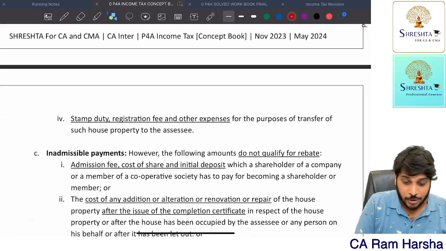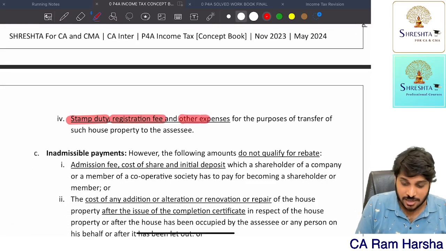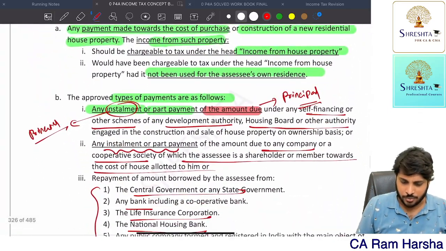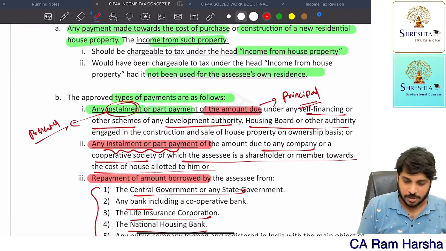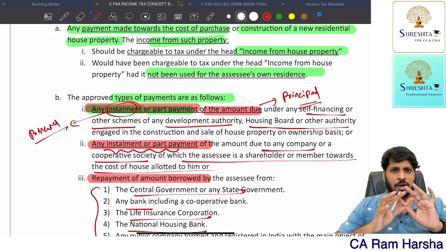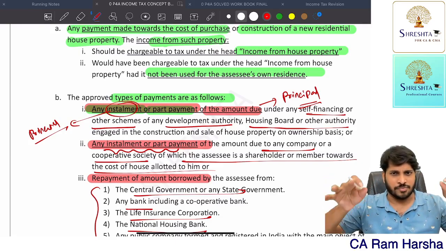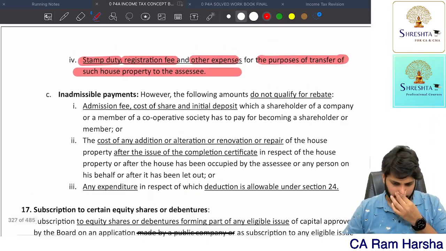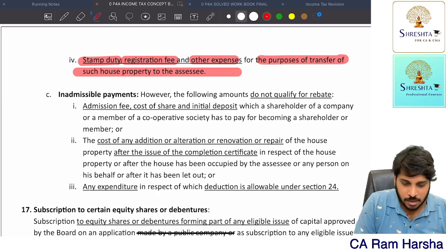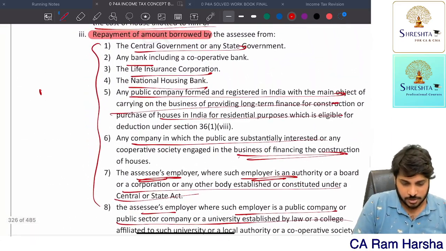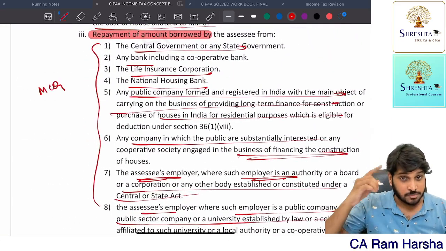And further, you will get deduction for stamp duty, registration fee, other expenses for the purpose of buying this house. So whatever additional expenses, stamp duty, repayment of installment, nothing but principal repayment or part payment of the outstanding loan, this is eligible for deduction. Stamp duty is eligible for deduction. Registration fee eligible for deduction. What is not eligible? Remember, this is important for MCQ. Getting it? So in this, MCQs can be tested. Even on the third point, MCQs can be tested.